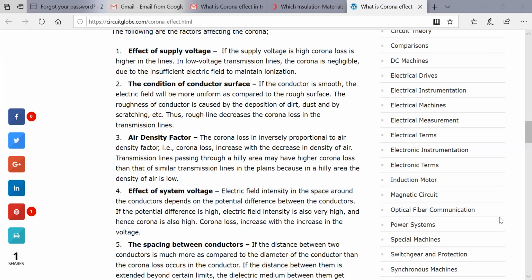The factor is that in the hilly area, the density of air is not high, it is low.